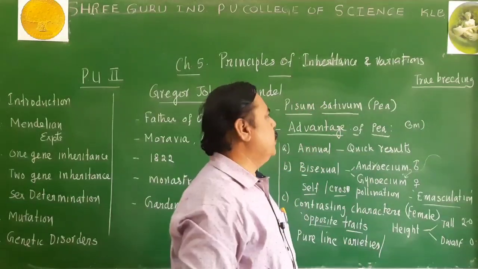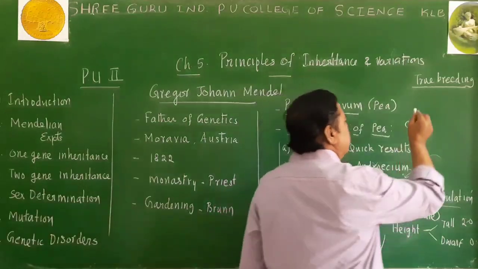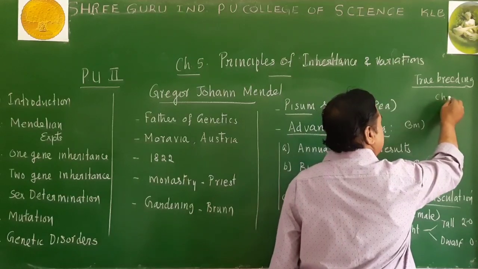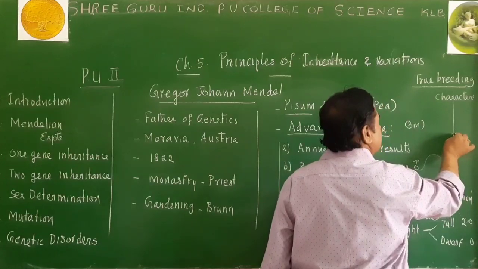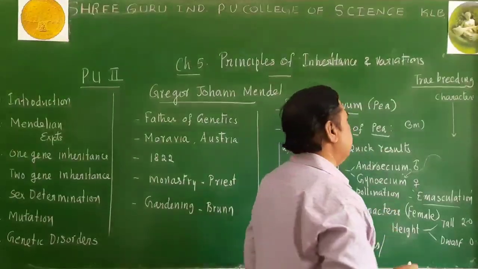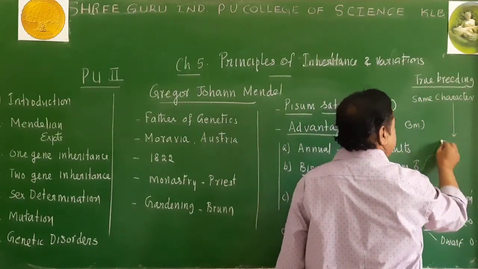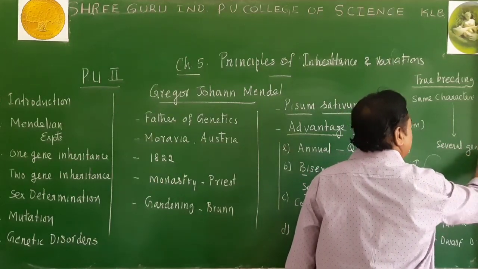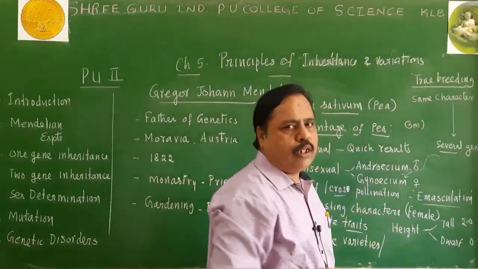What is meant by true breeding individual or pure line variety? If any plant or animal can pass that particular character for several generations without any change, that will be called true breeding. Any plant or animal which can inherit the same character for several generations is called a pure breeding variety. For several generations, it will breed truly for that particular character.